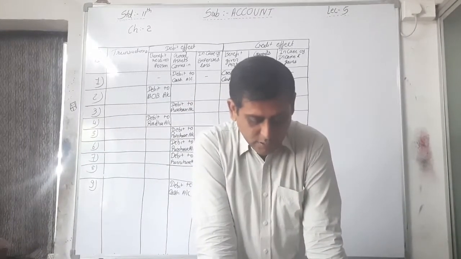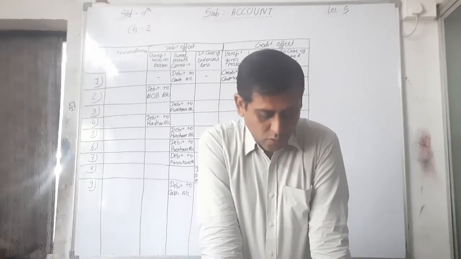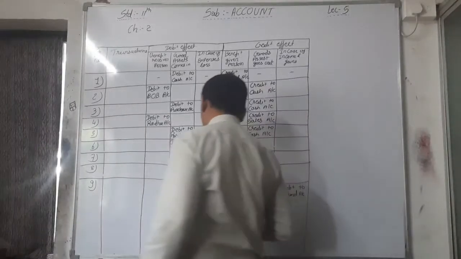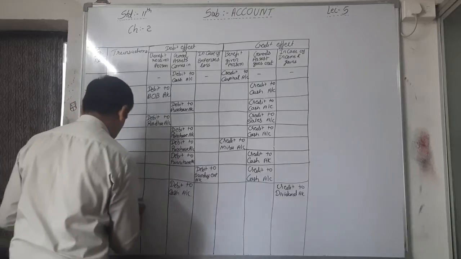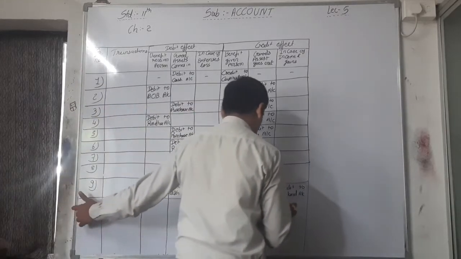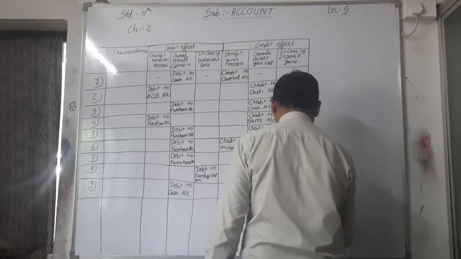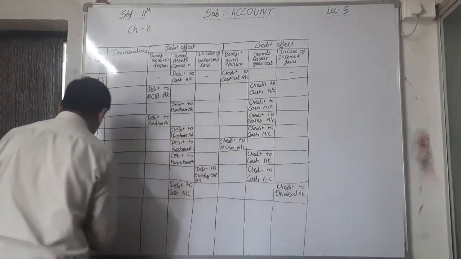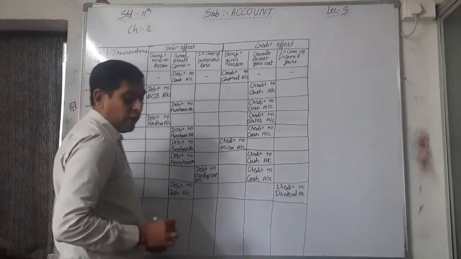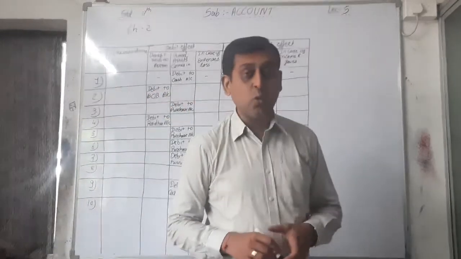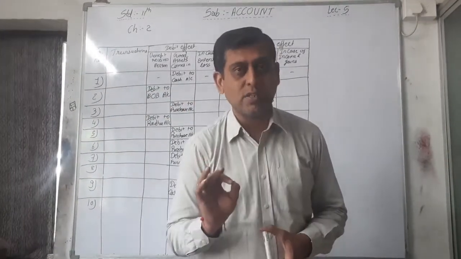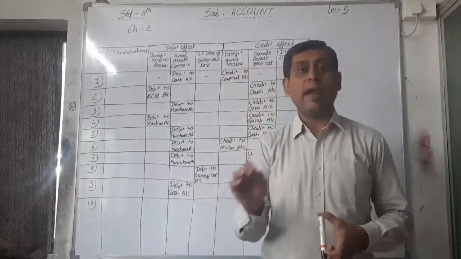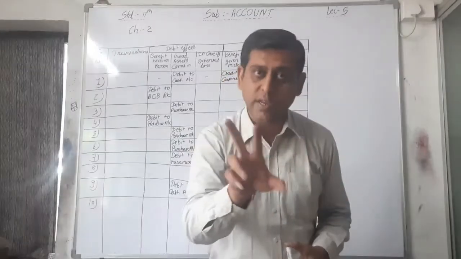Here next, 10th, wages paid. Wages paid of rupees 200. Wages is an expense of the business, that's why debited, and cash goes out, that's why credited.